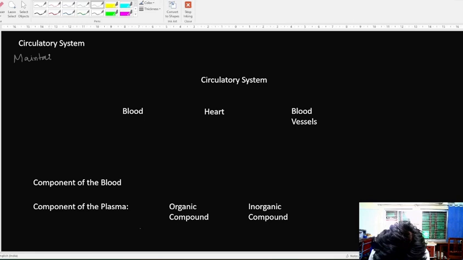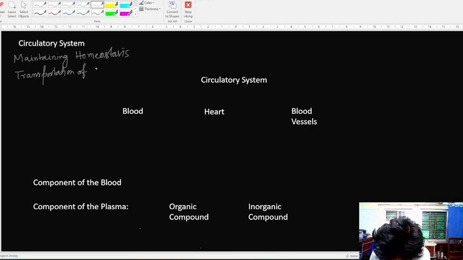So, homeostasis, transportation of O2, growth factor, hormone.